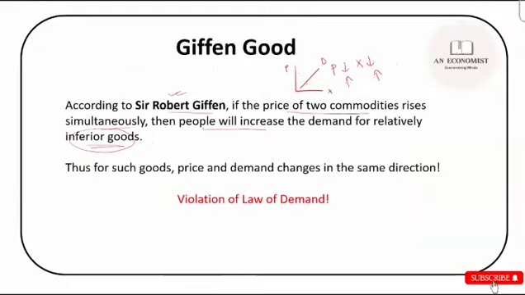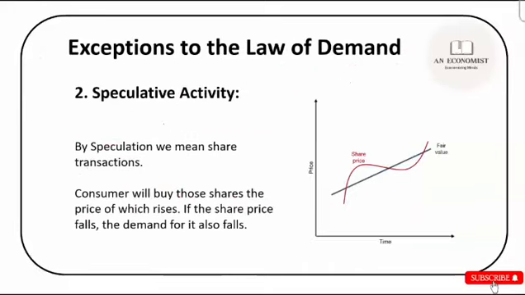So usually the demand curve is downward sloping, but Giffen Good gives you a positively sloped demand curve. So it's a clear violation of the law of demand, right? Okay, so the next point would be the speculative activity.